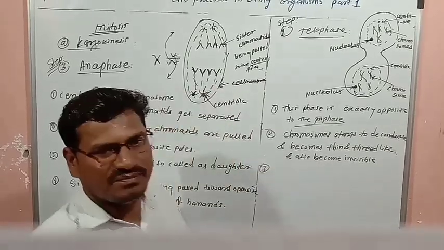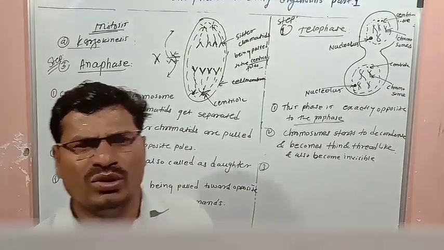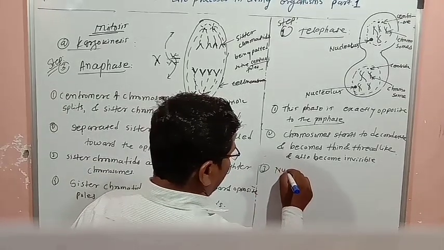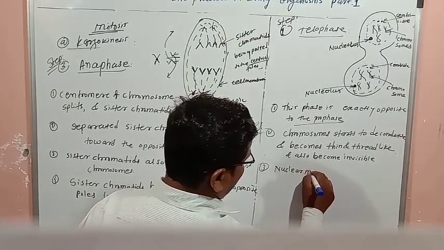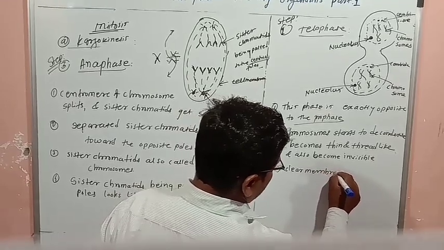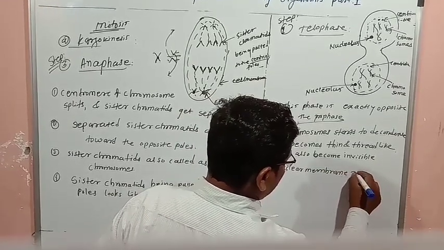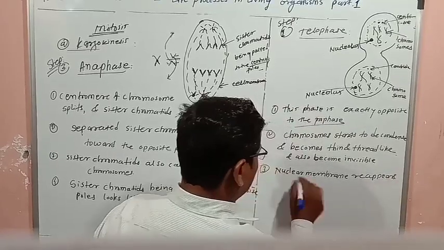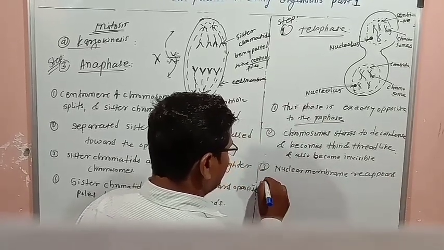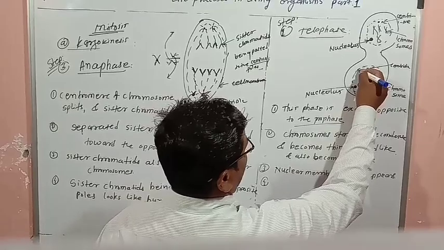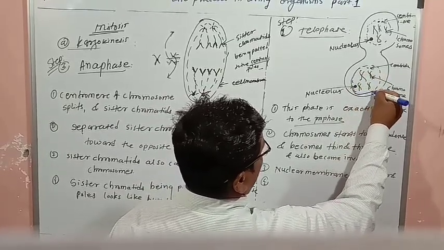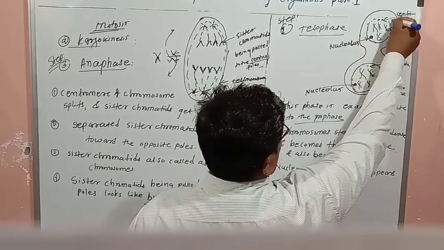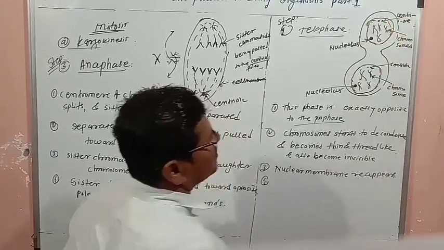The third one is that the nuclear membrane reappears, which means it gets formed. This nuclear membrane will get developed, that means it will reappear.